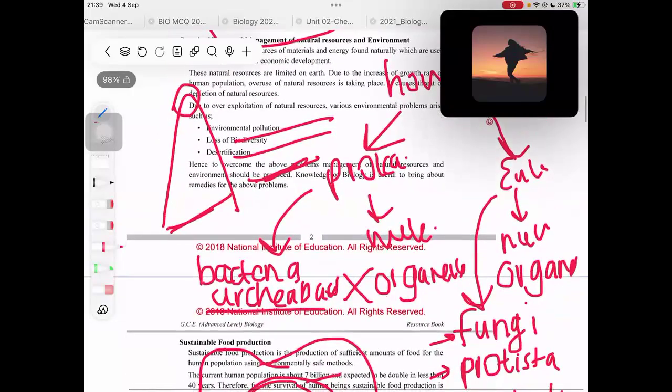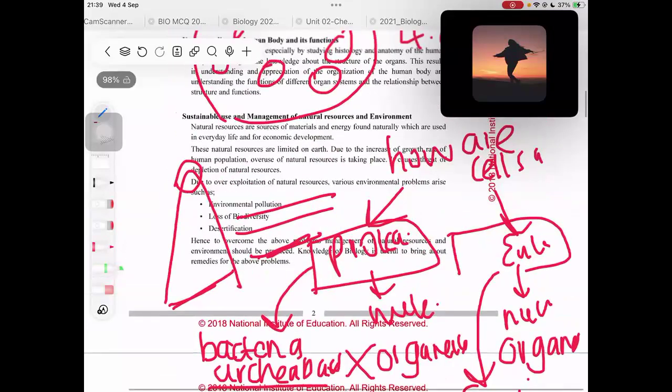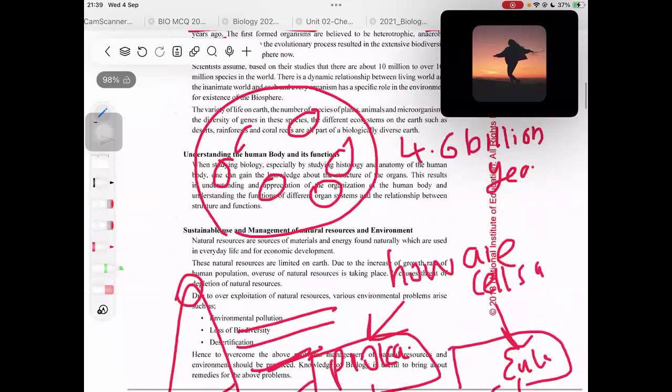So who was the first organism to be formed on Earth? Is it the prokaryotic organisms or the eukaryotic organisms? It is the prokaryotic organisms which were first formed on our Earth.